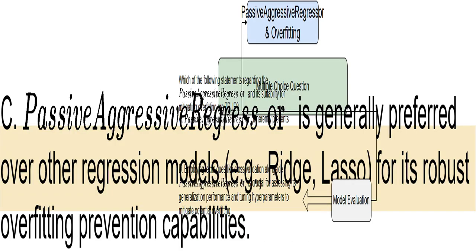Think of it as adding a constraint, preventing the model from getting too focused on minor details in the training data. This statement is false. PassiveAggressiveRegressor isn't inherently better at preventing overfitting than other regression models such as Ridge or Lasso. The best model always depends on your specific dataset and problem. It's like saying one type of wrench is always best for every bolt.